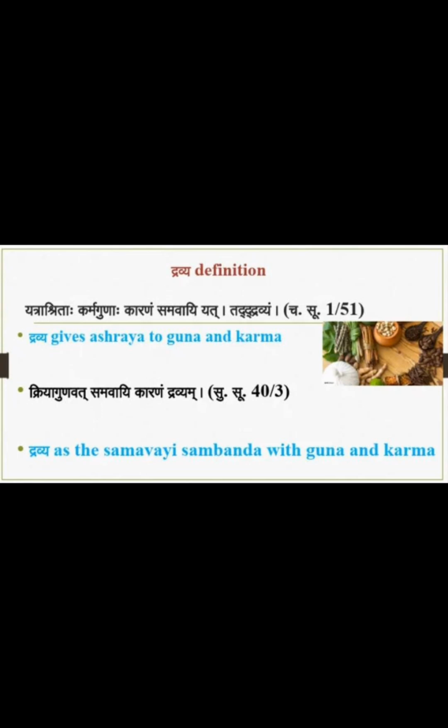Dravya has Samavayi Sambandha with the Guna and Karma. So like that, two definitions are related with Dravya and Guna. In the Dravya definition, Samavayi is there, and the same thing comes for the Guna also, but the word Samavayi has a little bit of Dirgha. So in Paribhasha these two words are coming.